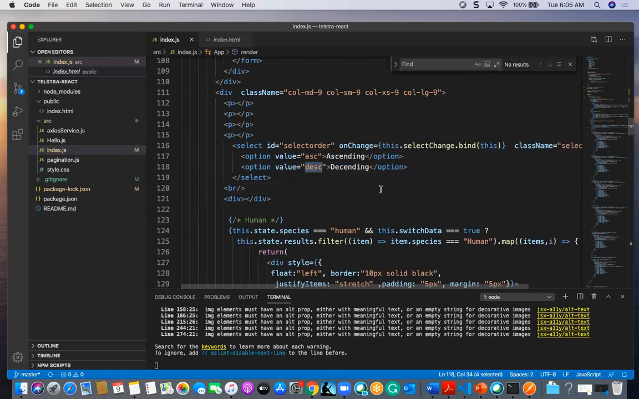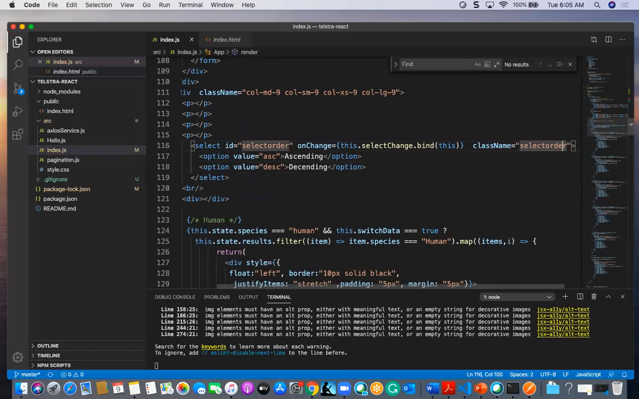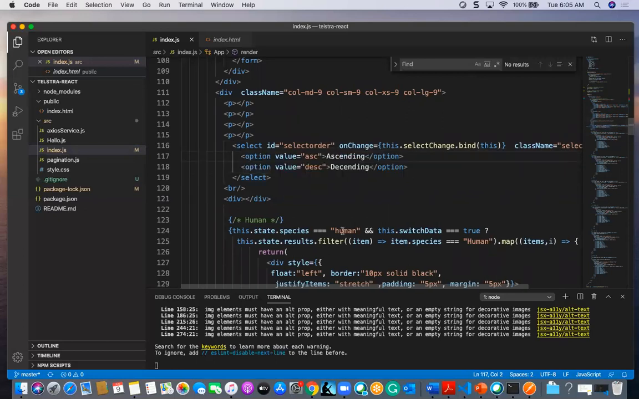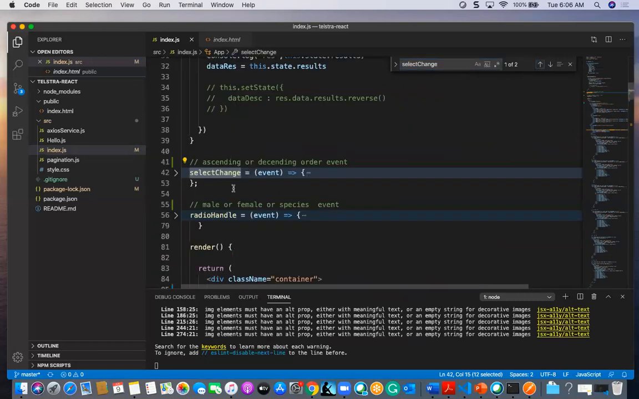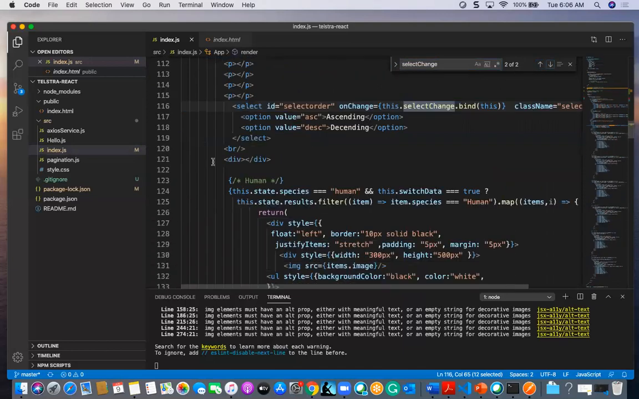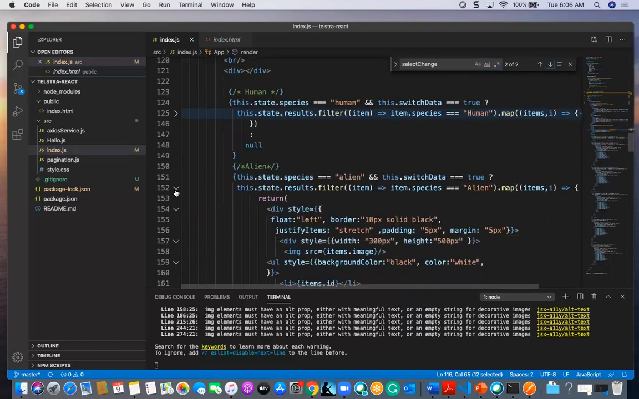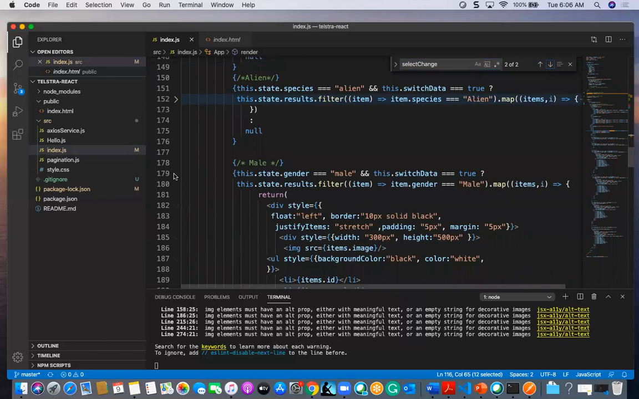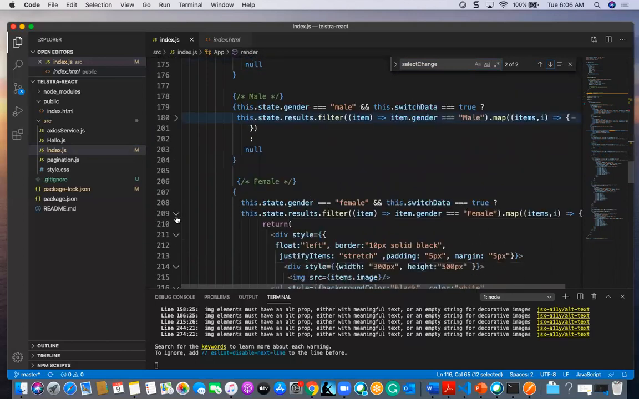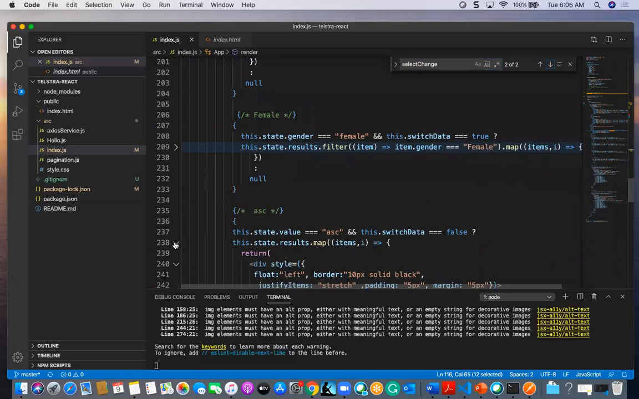Here I am having class name and on change. So once I click on this select box, it should go and hit this select change event. I have written this select change event here. And the rest of them is totally the logic actually.